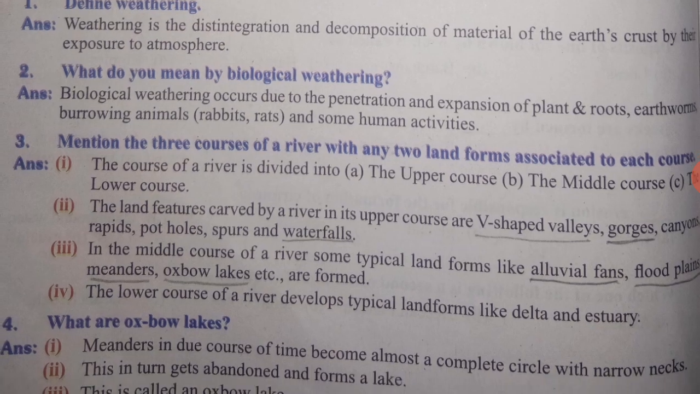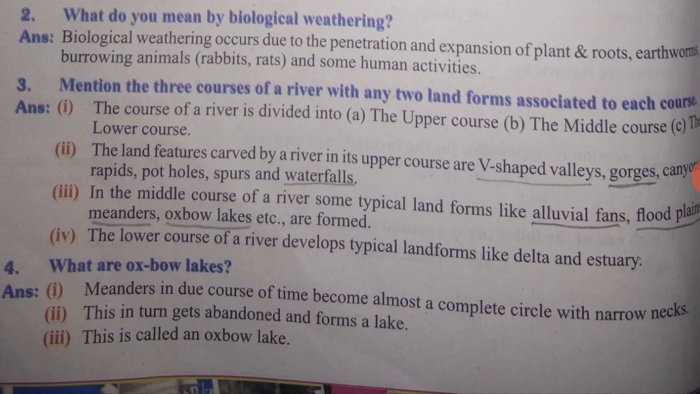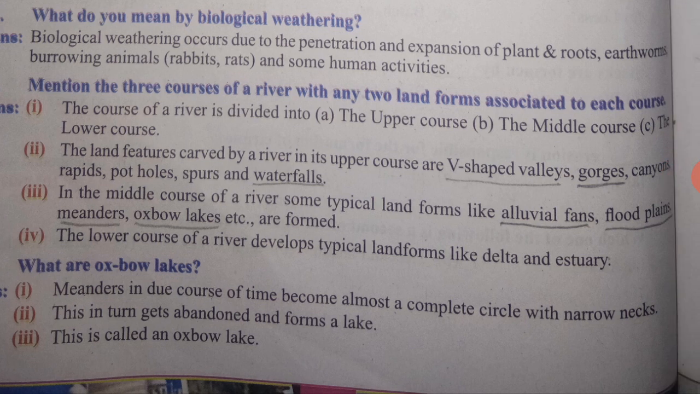Third question, mention the three courses of a river with any two landforms associated to each course. So here the course of a river is divided into three. First course it is the upper course, second middle course, third lower course. The upper course land features are V-shaped valleys, gorges. And in the middle course it is alluvial fans, floodplains, meanders, oxbow lakes. And in the lower course, it is a delta and estuary.